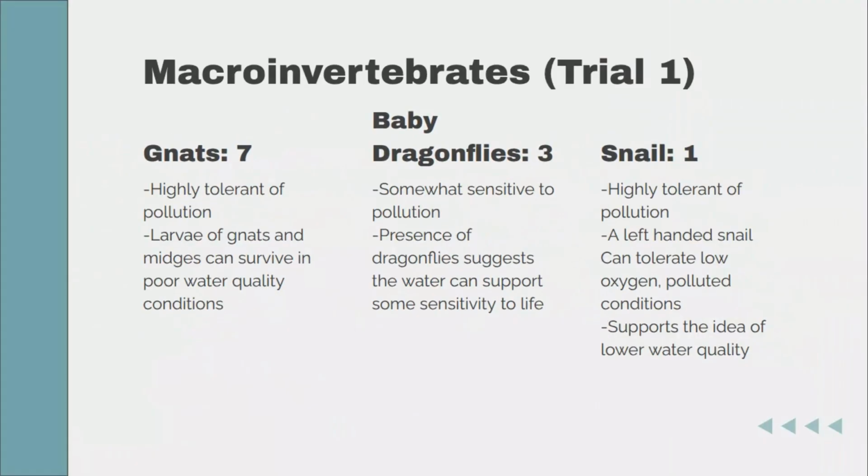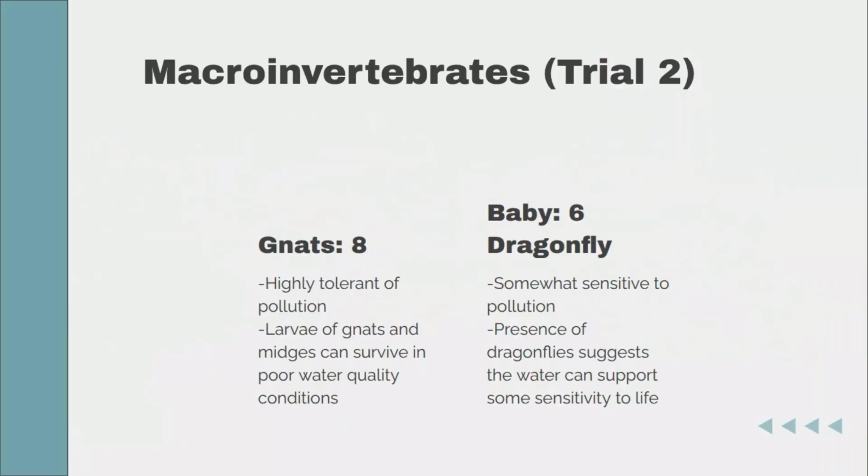For our first trial, we had 7 gnats, which are highly tolerant to pollution, meaning they can survive poor water quality, 3 baby dragonflies, which are sensitive to pollution, and 1 snail, which is highly tolerant to pollution. We found gnats and baby dragonflies within the water. We found 8 gnats and 6 baby dragonflies. Gnats are highly tolerant to pollution, and larvae of gnats and midges can survive in poor water quality conditions. Baby dragonflies are somewhat sensitive to pollution, and the presence of dragonflies suggests that the water can support some sensitive life.